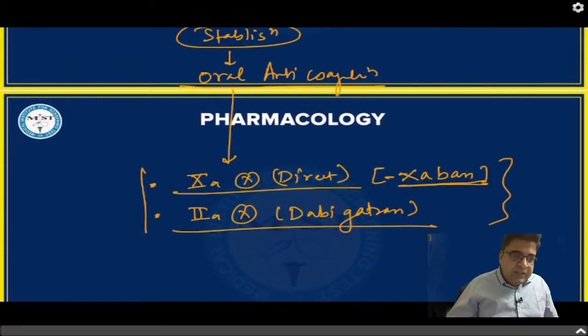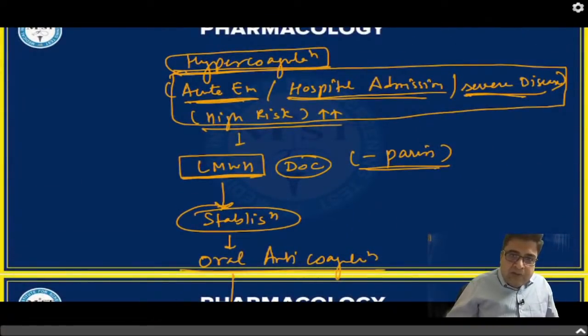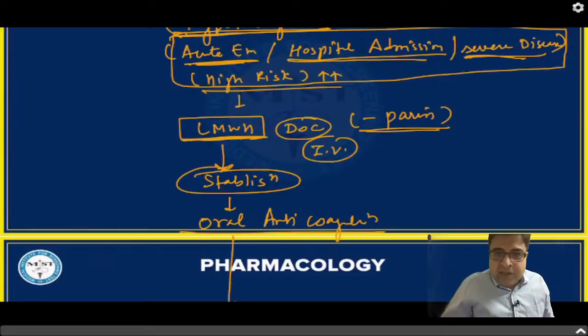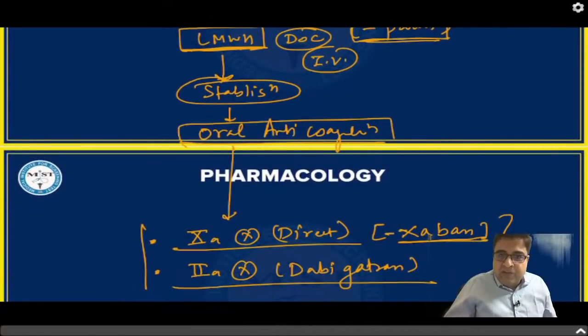So nowadays, what is the recommendation? During acute emergency, as long as the patient is not stabilized, is a high risk patient, is admitted in hospital, has severe disease, and the risk of embolism is very high, you give low molecular weight heparin by IV route so that the patient gets stabilized. And how do you recognize low molecular weight heparin? You will find the word parin in their names. Now once the patient is stabilized, you have to put the patient on oral anticoagulant and discharge the patient from hospital.